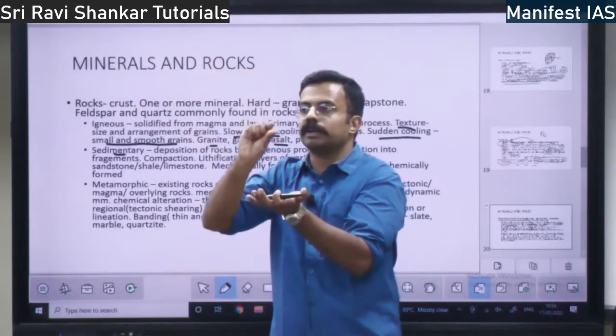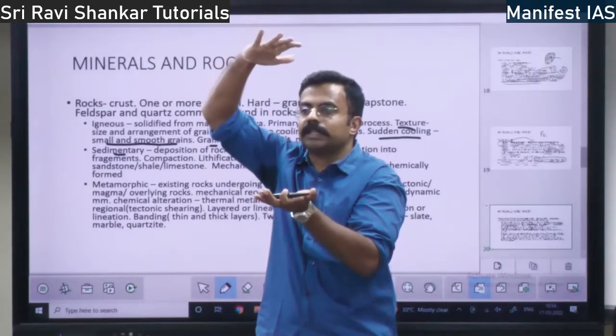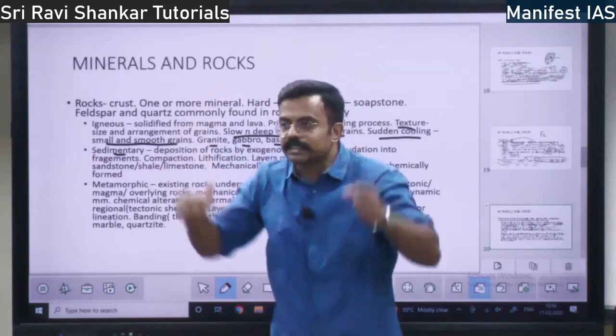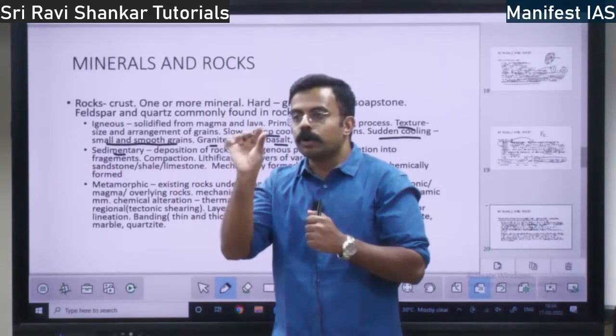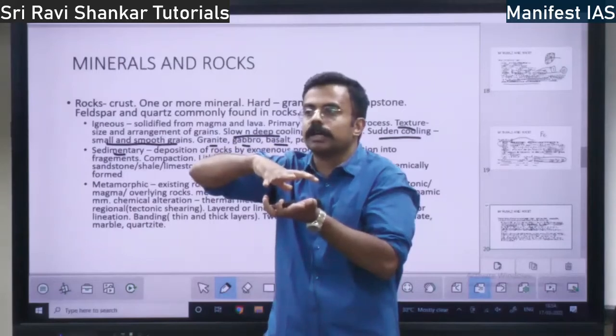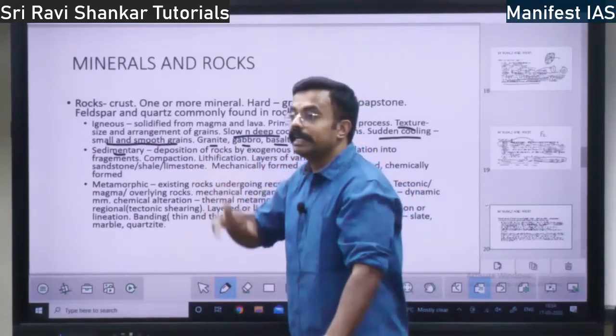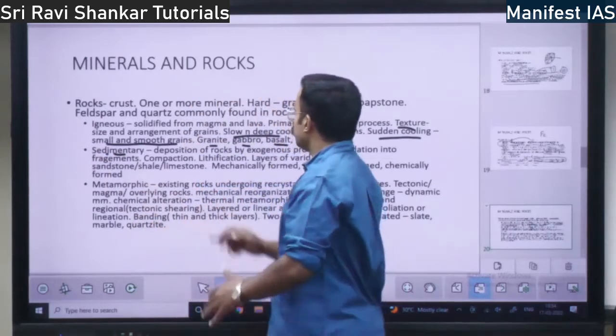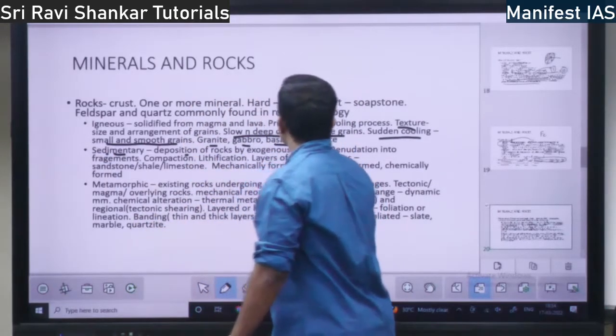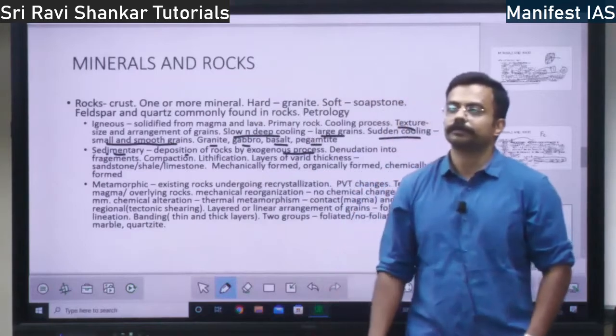These small segments, because of high temperature and pressure, will get compressed and become one rock. Small segments of broken rocks becoming one big rock because of heat and pressure is the sedimentary rock, right? So deposition of rocks by exogenous process.